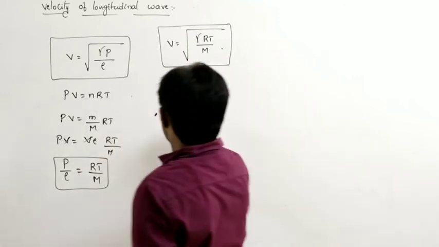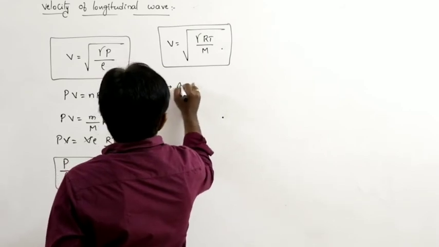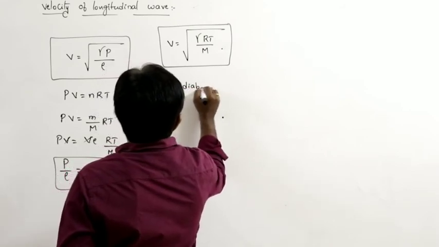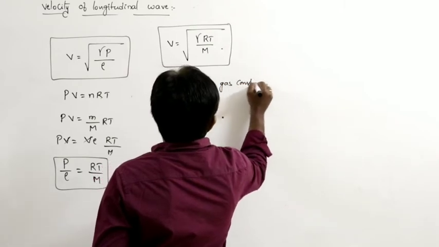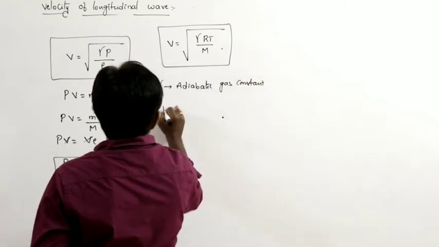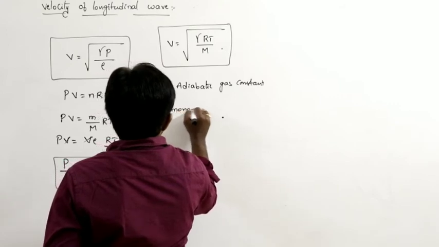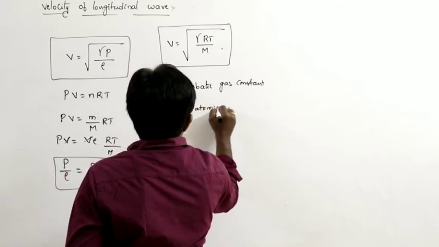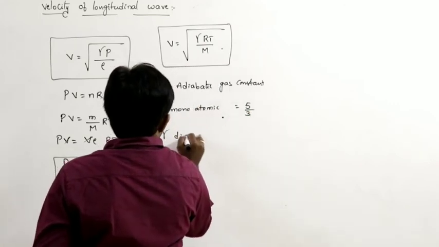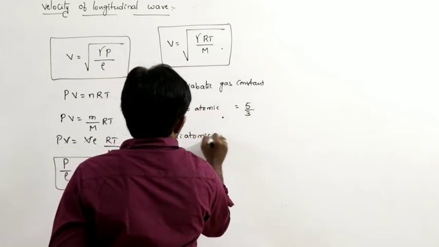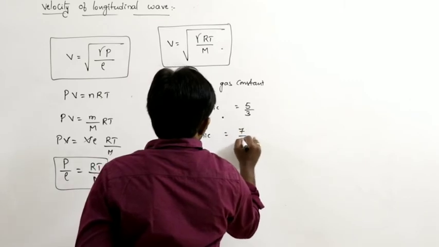What is gamma? Adiabatic gas constant. The value of gamma for monoatomic gas is 5 by 3. Gamma for diatomic gas is 7 by 5.